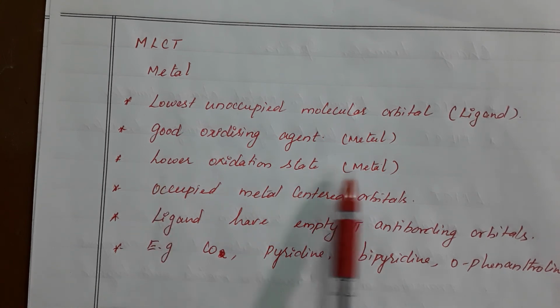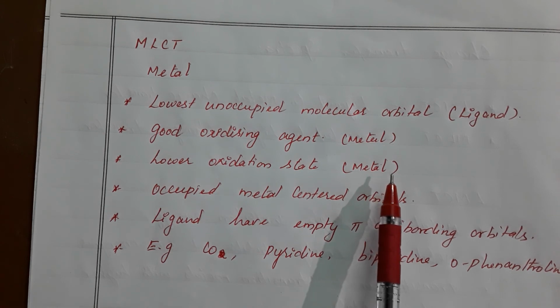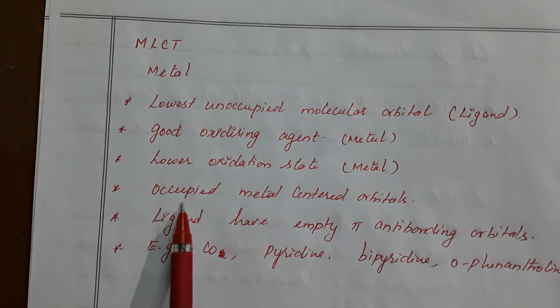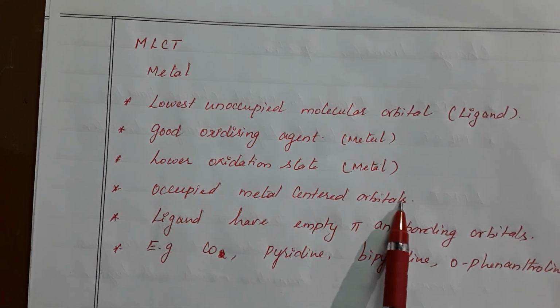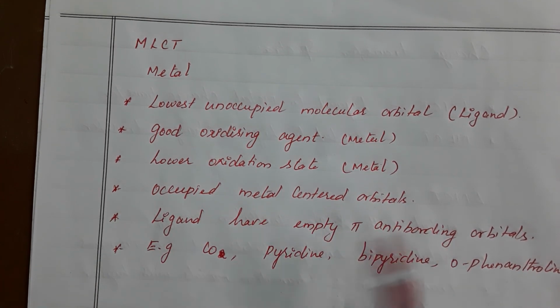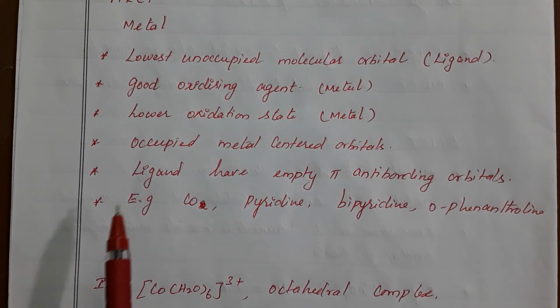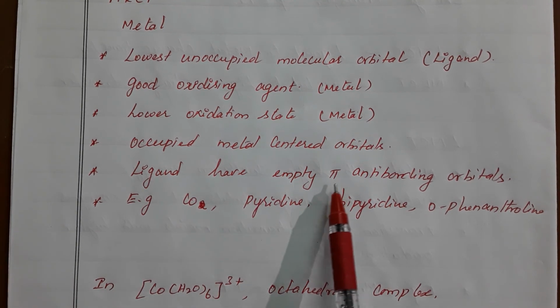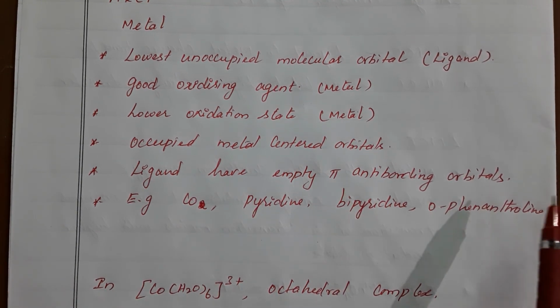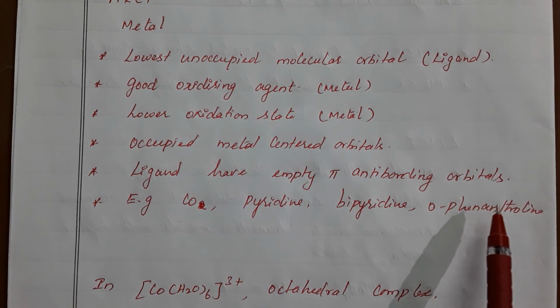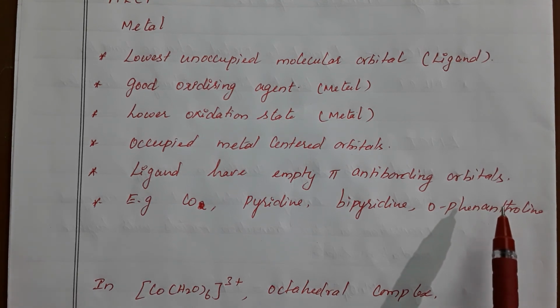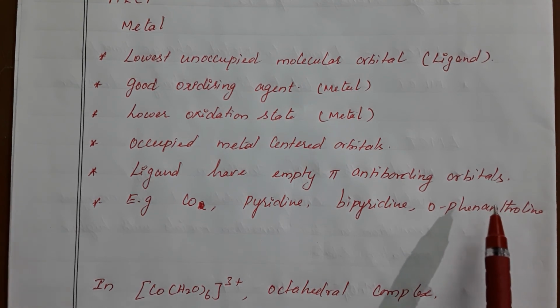And lower oxidation state of the metal, it is the opposite of the ligand to metal charge transfer. Occupied metal center orbitals: the metal orbitals are completely occupied, then only they can donate the electrons. This is the main condition. The ligand has empty pi antibonding orbitals, so then only it can receive the electron from the metal orbitals to the pi antibonding orbital of the ligand.